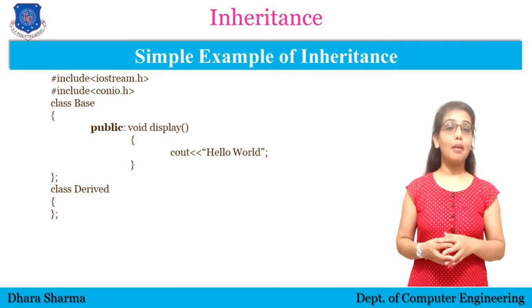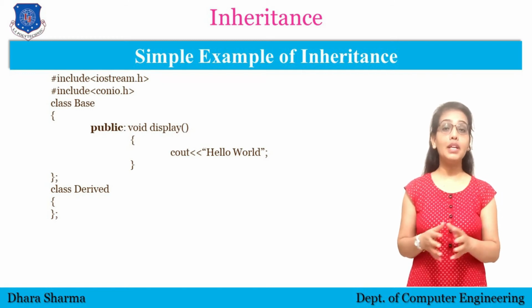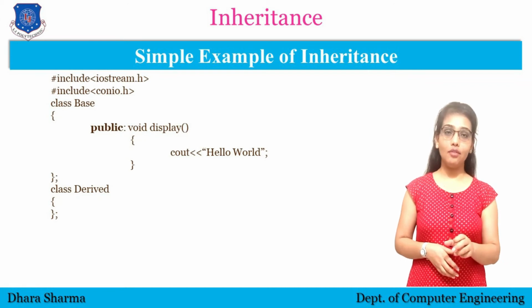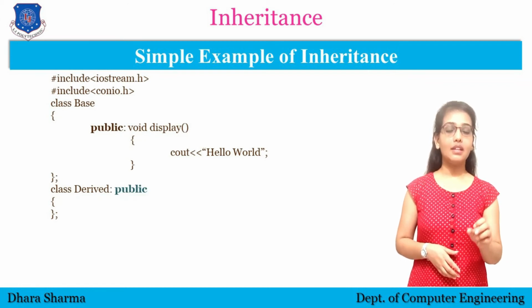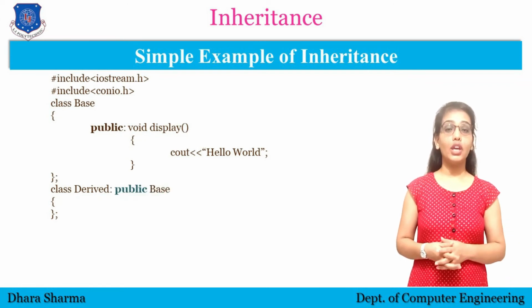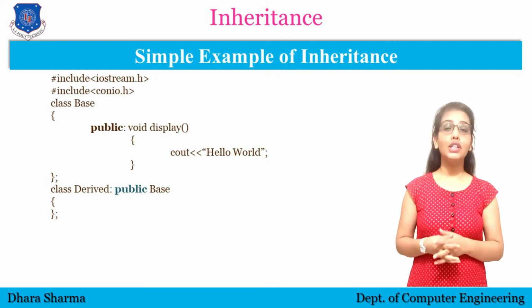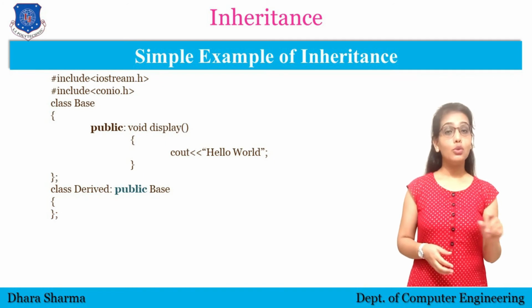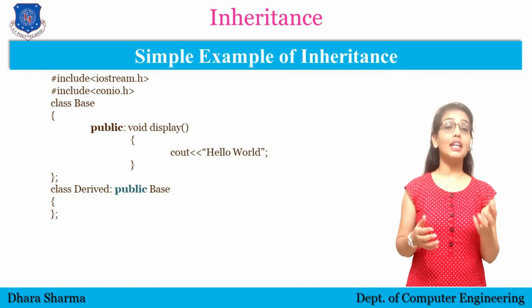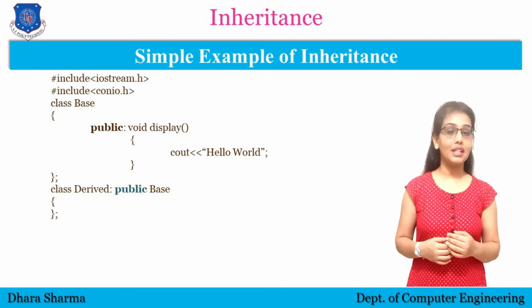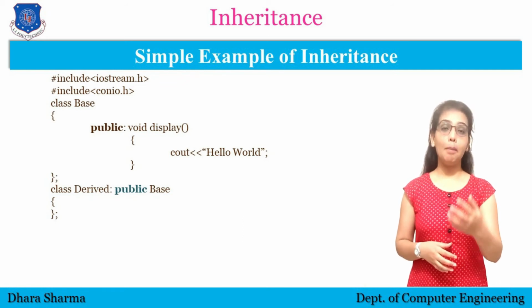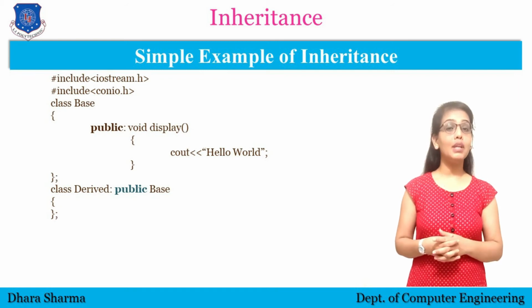And in this example, we have used public inheritance. So here the statement is like class derived colon public base class. Okay, and we have not written anything in the derived class. That means we are inheriting the properties from the base class, and there is one function in public mode in the base class, and we are using public inheritance.